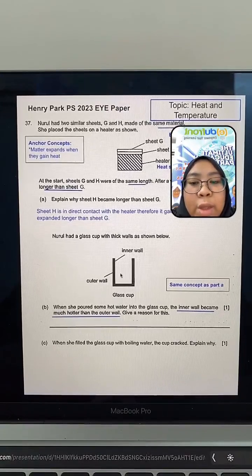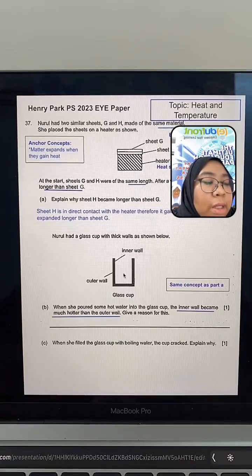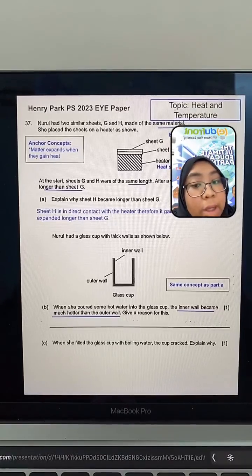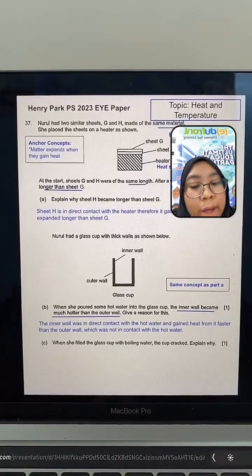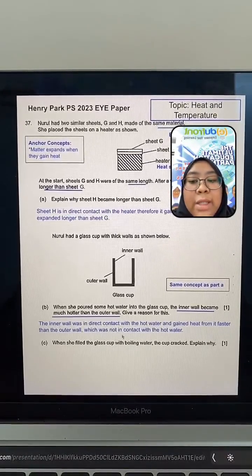You have two walls here and only the inner wall is in contact with the hot water. So, why did the inner wall become much hotter than the outer wall? Because the inner wall is in direct contact with the hot water. Therefore, it gained heat from the water faster than the outer wall, which was not in contact with the hot water.